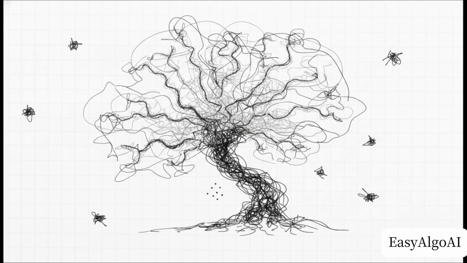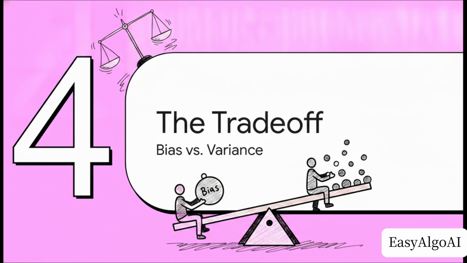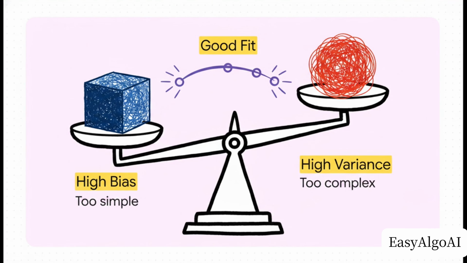random coincidence. Section 4. The Bias-Variance Tradeoff. This right here is the core tension in all of machine learning. It all crystallizes into this incredibly delicate balancing act. On one side, you have high bias. Your model is too simple and it outright ignores the actual data pattern. On the flip side, you have high variance. Your model is too complex and it just memorizes the random noise. You have to carefully balance not being simple enough with being entirely too complex.